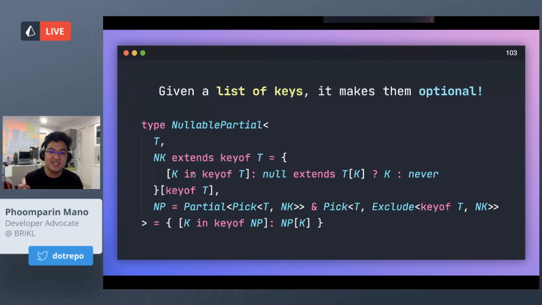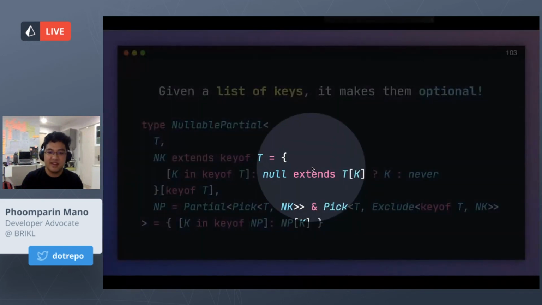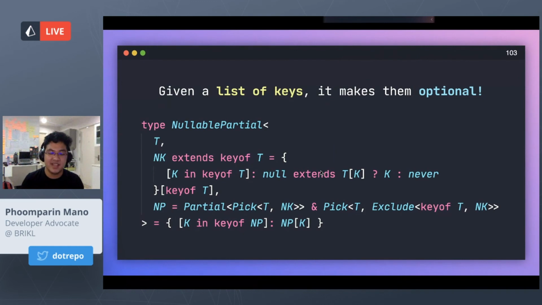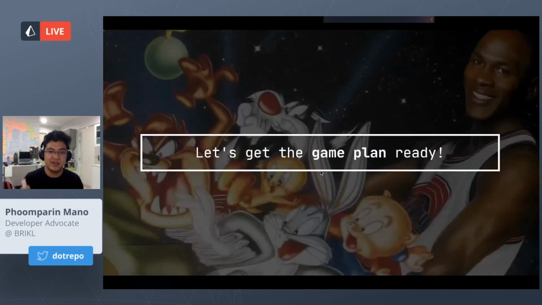So I kept on searching and I found this on Stack Overflow. I found this nullable partial generic. What it does is, given a list of keys, it makes them optional. I guess the magic here is null extends T of K. I guess that's the part that handles it, but I'm not really sure.